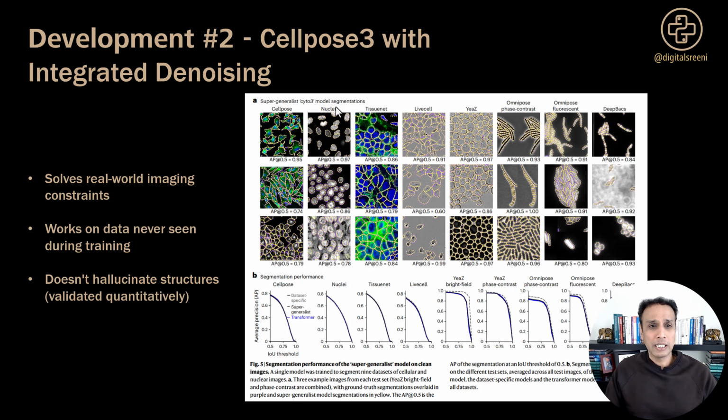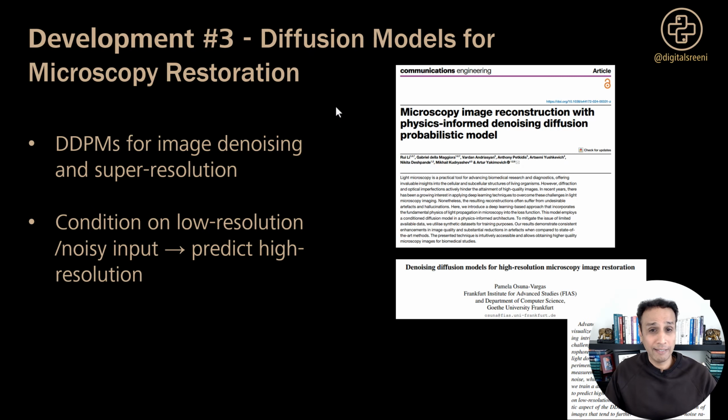Okay, now let's move on to the next development number 3 here, which is diffusion models for microscopy restoration. These are denoising diffusion probabilistic models, DDPM, applied to the microscopy domain. You condition the model on a low resolution or a noisy input, and it predicts the high resolution version, basically.